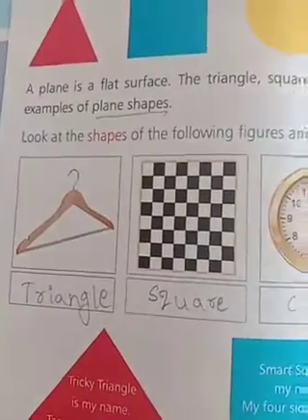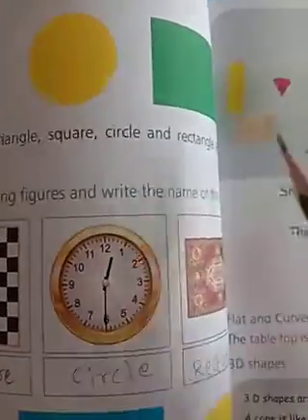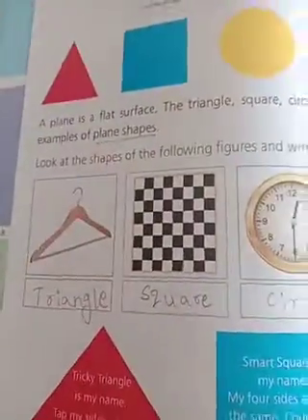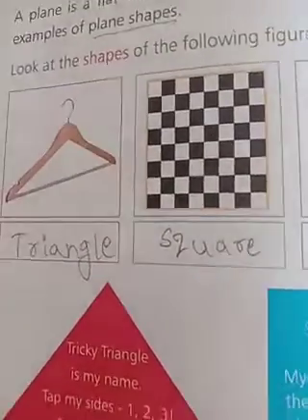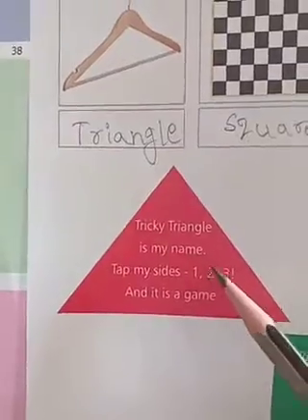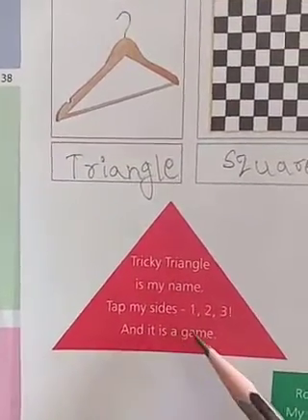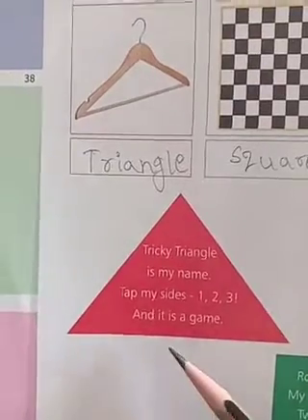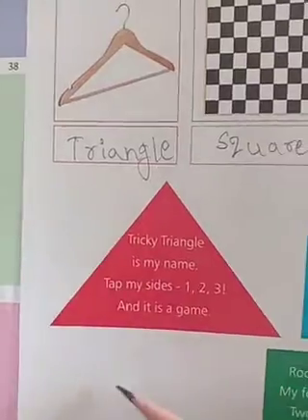So these shapes are plane shapes. What shapes are plane shapes? Triangle, square, circle, rectangle. Those shapes are plane shapes. Here, Tricky Triangle is my name. On top are my sides: 1, 2, 3, and it's a game. See here, 1, 2, 3.